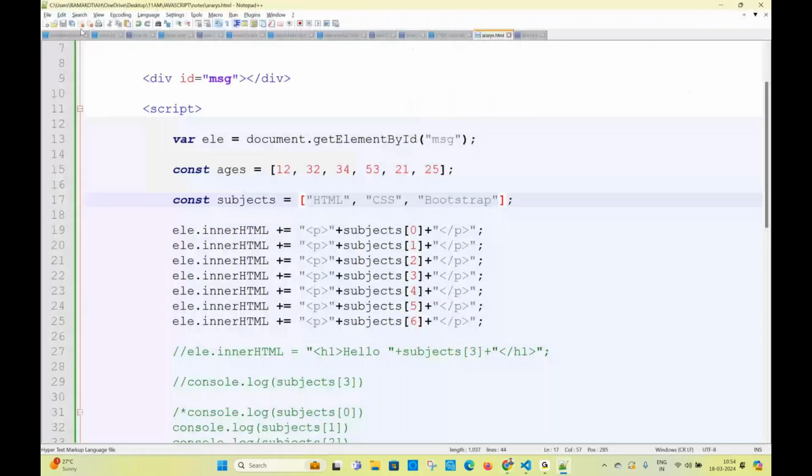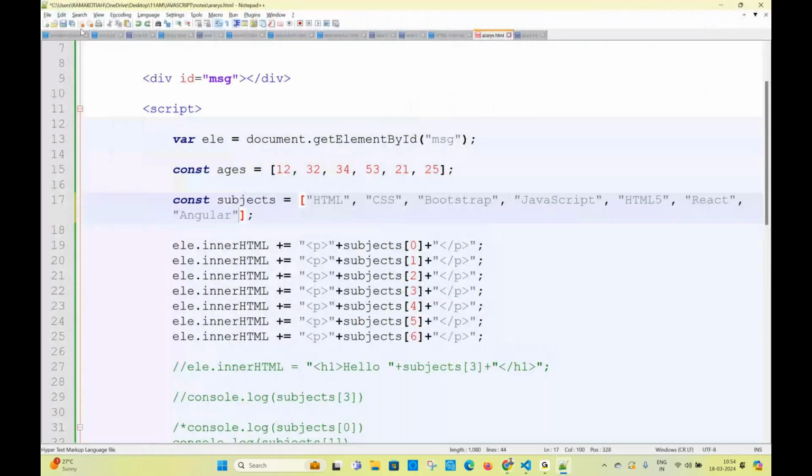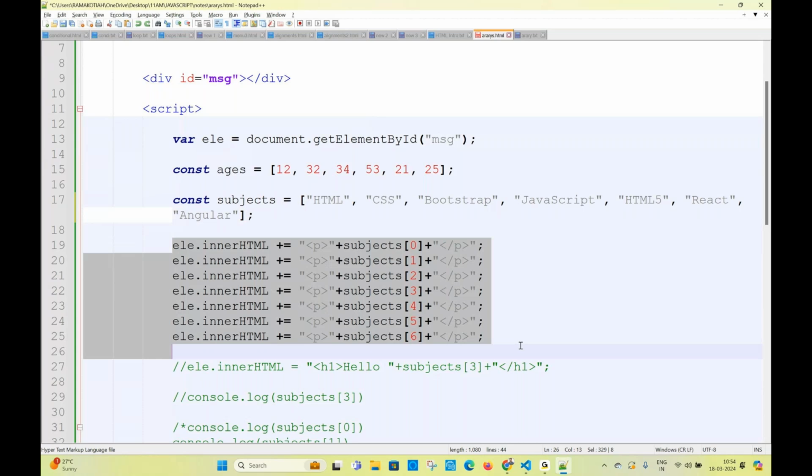There, what is my agenda? If array size is increased, if array size is decreased, and we don't know. Generally, we are sending a request. The size may increase, size may decrease. Sometimes you'll get 7 values. Sometimes you get 700 values. Sometimes you get 0 values. But if you have 0 values, I don't want to print anything here. If you have 7 values, I want to print 7 values. If you have 700, I want to print 700 values. But do you want to write this 700 times? No. If you have 7,000 values, you'll write 7,000 lines of code. Tell me the simple solution.